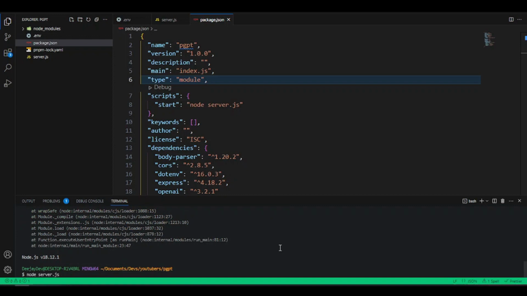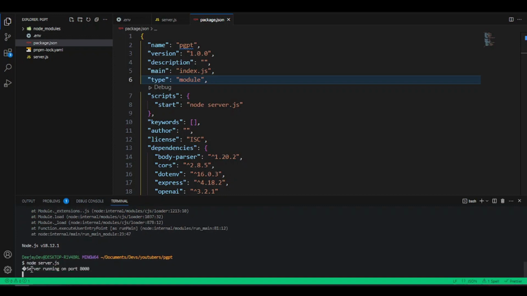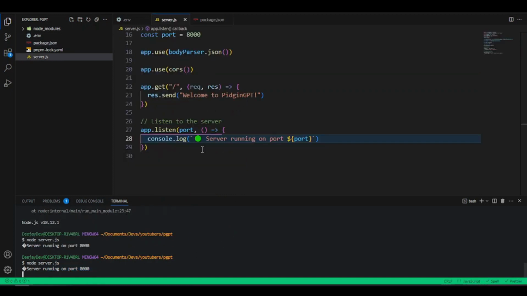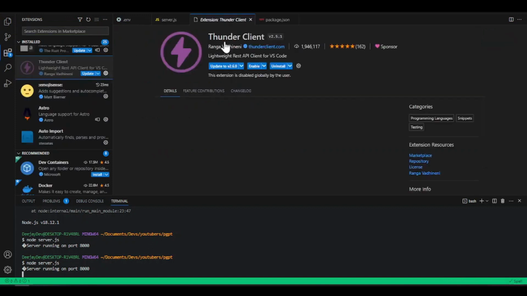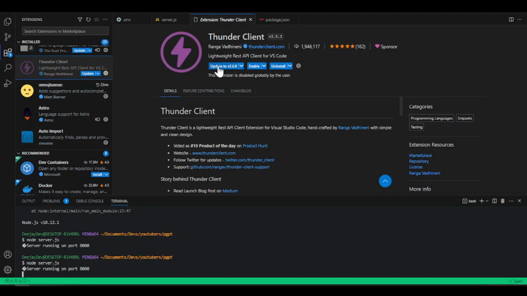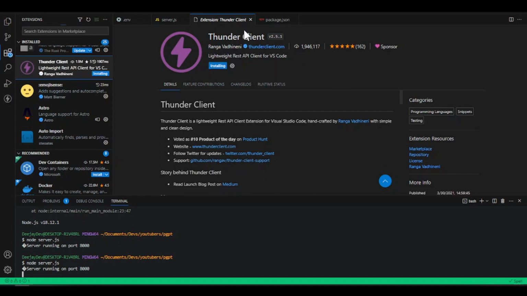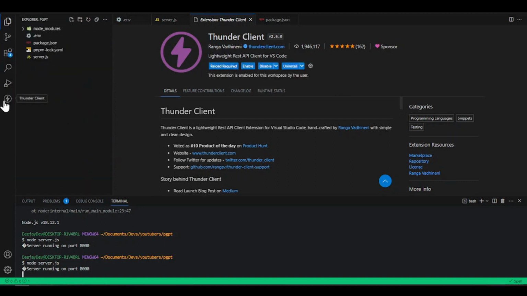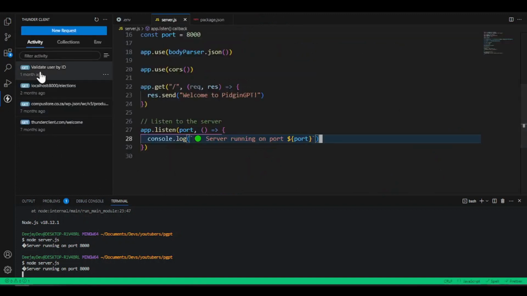So let's run it again, and this should tell us that our server is running on the server. Once you're done like this, I don't know why it's not showing my emojis, but our server is running. And let's try to enter our server. To enter the server in VS Code, you want to install this Thunder Client. Once you install this Thunder Client, you can go and make requests. Once you've installed it, you click this Thunder Client here, and then we can make requests from this Thunder Client. So we can just say we want a new request.